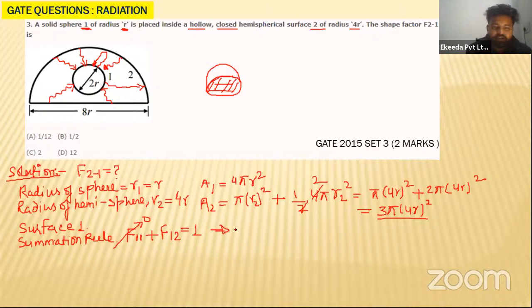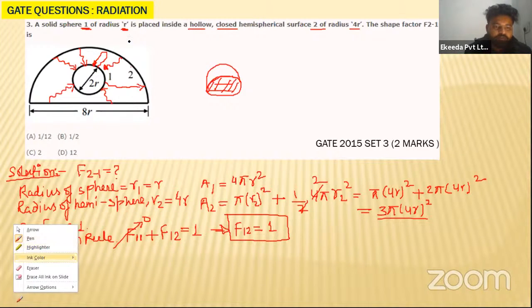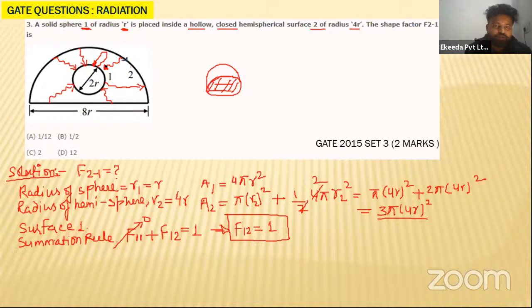So there F12 will become 1. What will it become, beta? F12 will be equal to 1. So now you have to calculate the value of F21, the shape factor, or we can say the configuration factor, which is coming out from the surface 2 and falling on 1, my dear students. So you have to calculate this F21.